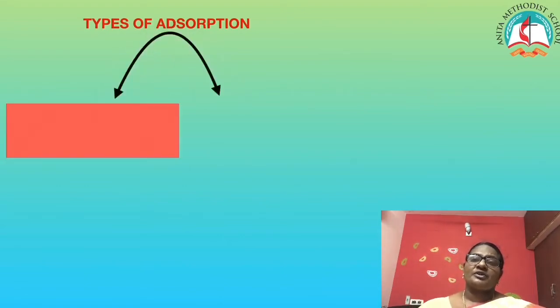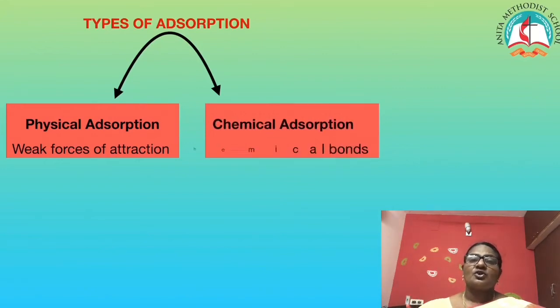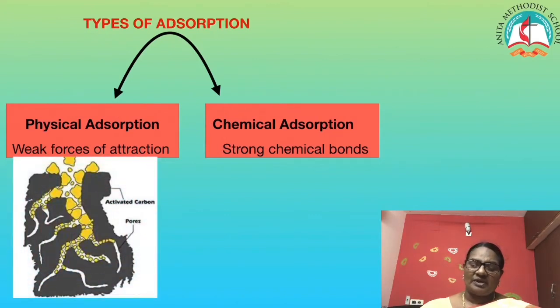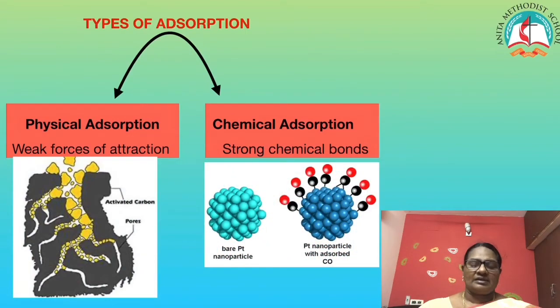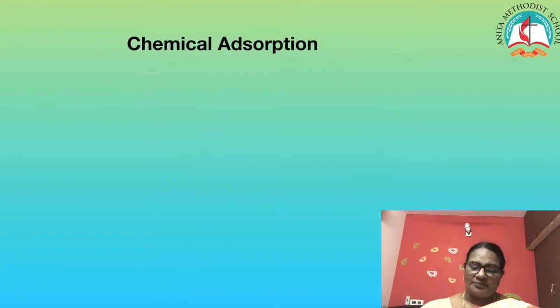Now let's see the types of adsorption. There are two types: physical adsorption, which is formed by weak forces of attraction, and chemical adsorption, which is formed by strong chemical bonds. Let's see one example. Again, we see solid charcoal adsorbing gases, poisonous gases. And here I have a metallic catalyst, platinum, which adsorbs carbon dioxide by the actual formation of chemical bonds.